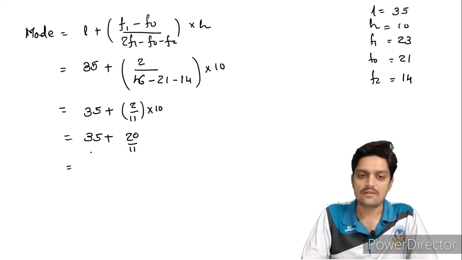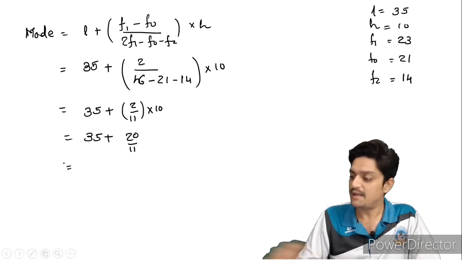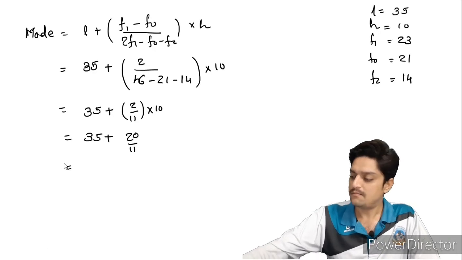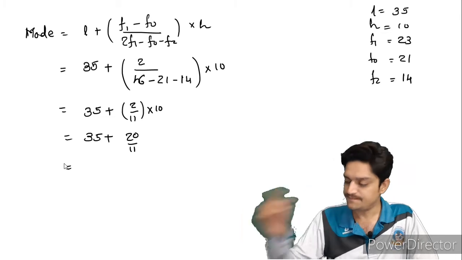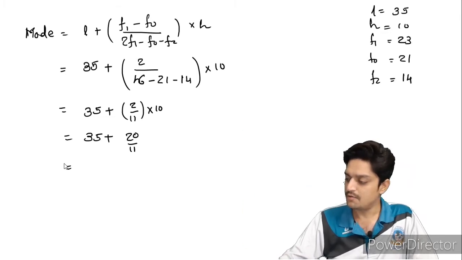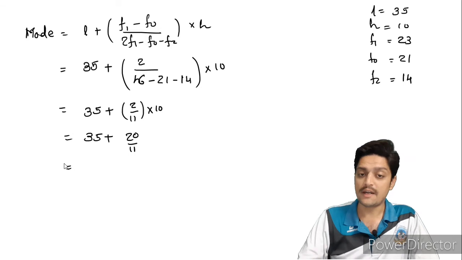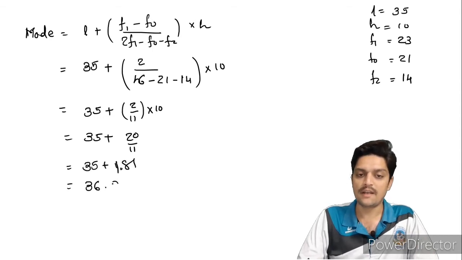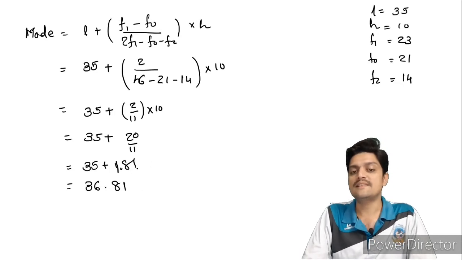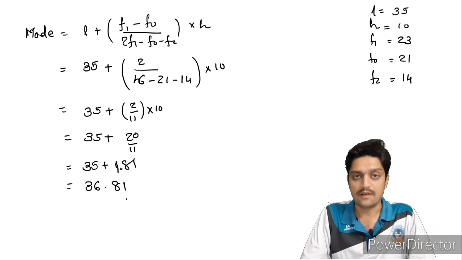Okay, so if you simplify 20 by 11, 11 ones are 11, and 11 eights are 88, so you will get 1.81. 35 plus 1.81 you will get 36.81. So your mode is equal to 36.81.